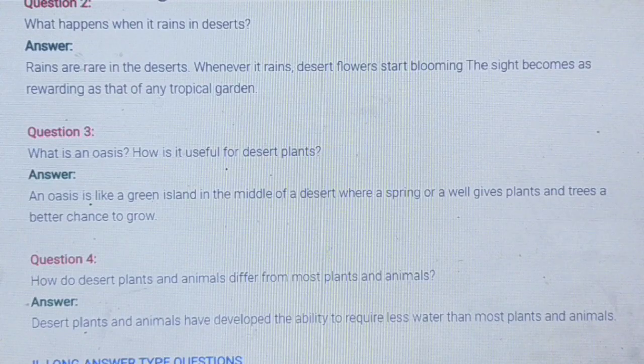What is an oasis? How is it useful for desert plants? An oasis is like a green island in the middle of a desert where a spring or a well gives plants and trees a better chance to grow. How do desert plants and animals differ from most plants and animals? Desert plants and animals have developed the ability to require less water than most plants and animals.